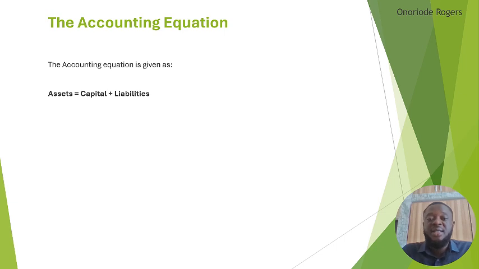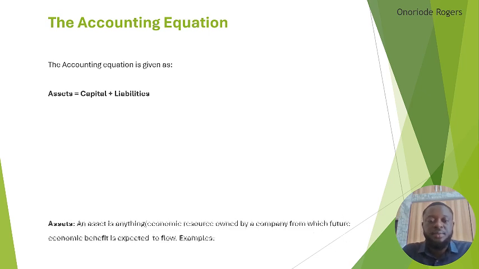Tangible assets are physical items that you can touch or see, such as machinery, building, inventory. While intangible assets are non-physical assets that still provide a value, such as intellectual property, brand recognition, and goodwill.